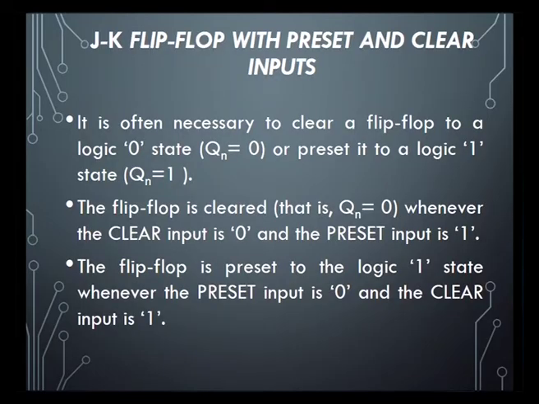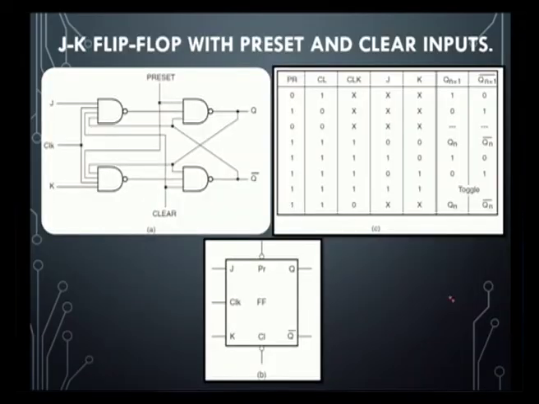Clear is also called reset, that is we get the logic 0 in the output. For getting logic 0, or Q1 equal to 0, in the output, clear should be 0 and preset should be 1. Similarly, to get the logic 1 at the output, the clear should be 1 and the preset should be 0.